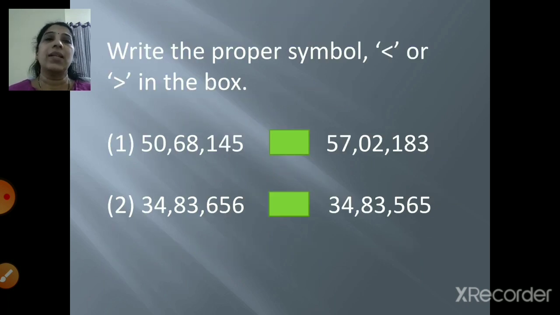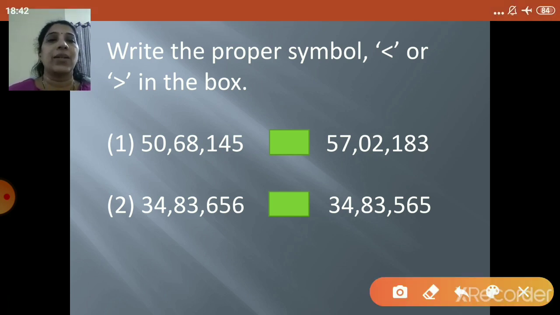So in this way, you can write the place name and the place value. Next is, write the proper symbol, greater than or smaller than, in the box. So what is the first one? 50,68,145 and the right hand side number is 57,02,183. So as I told you, you are going to start comparing from the left hand side. So this is your first set and this is your second set. So now the first number is 5 in the left hand side and here also in the right hand side the first number is 5. So you cannot compare it.